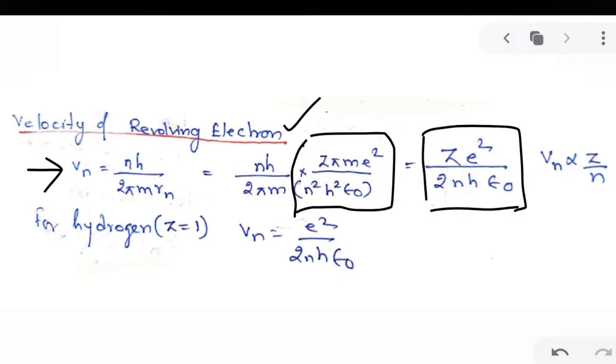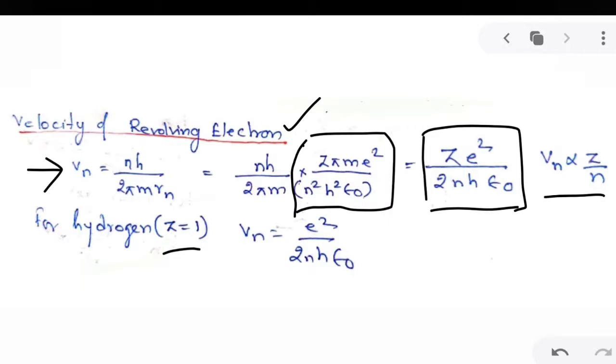Now here again, see, 2, h, epsilon naught, e square, these are constant. So we can say this velocity of the electron in the nth orbit is directly proportional to Z and inversely proportional to n. And for hydrogen atom, Z is equal to 1.